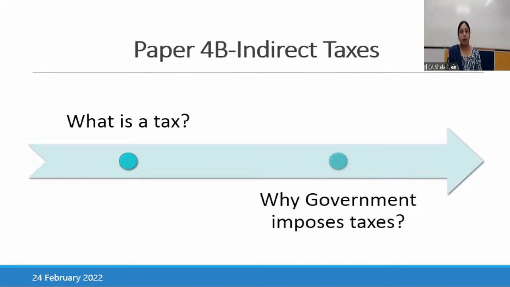Tax is a pecuniary burden, it is money that the government has imposed on the citizens of the country, or the government has asked the people to pay. And why is the government asking the citizens to pay this money? Because they want to spend it on public benefit or public welfare. India is a welfare state, you all know. When I say welfare state, it signifies that the government is dedicated towards working for the economic and social upliftment of the citizens of its country.